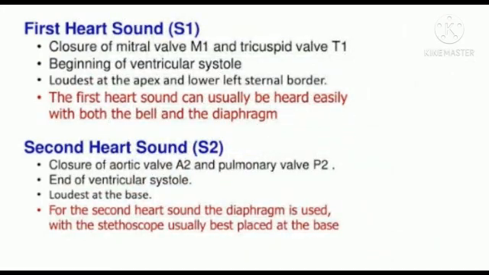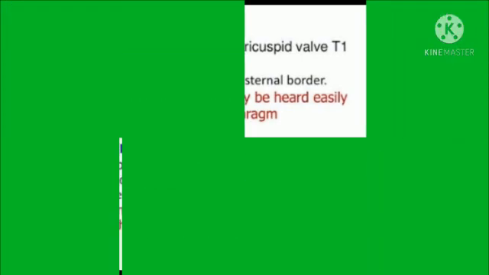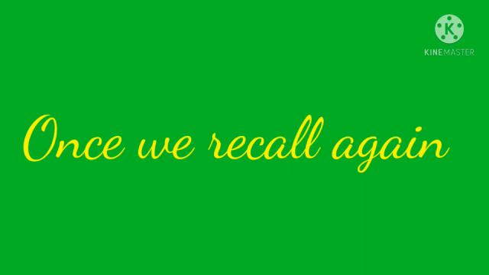The next topic is heart sound. Rhythmic closure and opening of valves cause the sound of the heart. The first sound, lub, is of longer duration and it is produced by the closure of tricuspid and bicuspid valves after the beginning of ventricular systole. The second sound, dub, is of shorter duration and is produced by closure of semilunar valves at the end of ventricular systole.